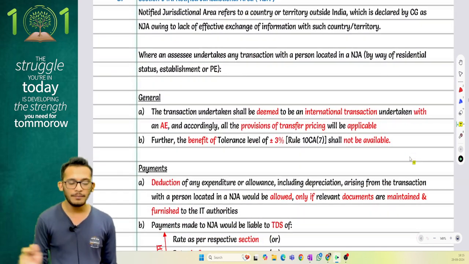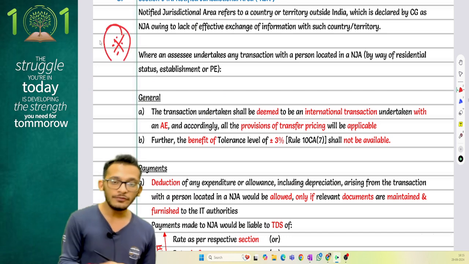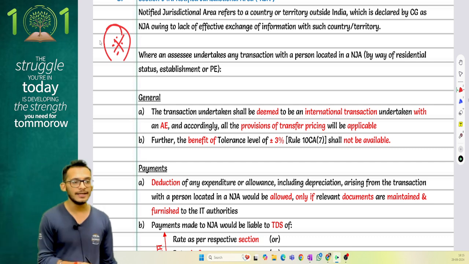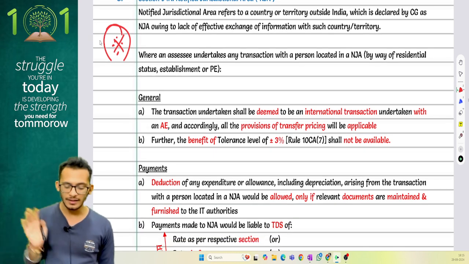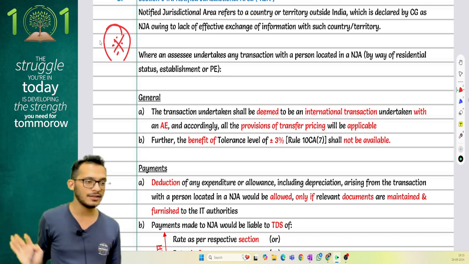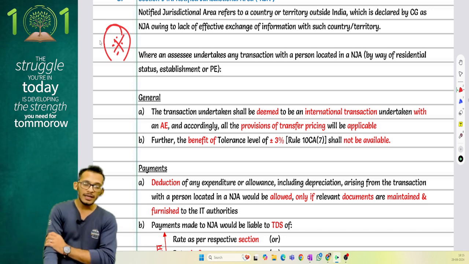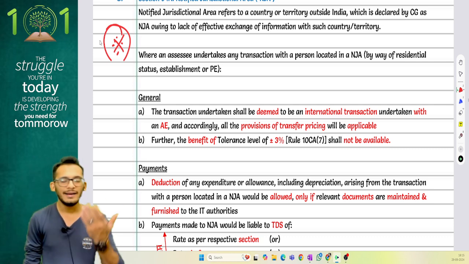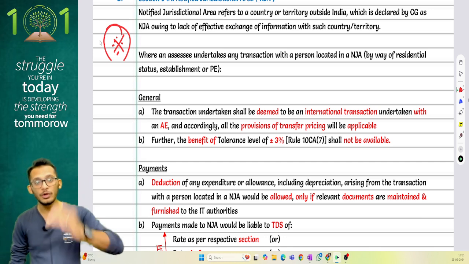Section number 94A, please mark this as important. This has been tested in exams multiple times, where they say that if you enter into a transaction with an NJA, a notified jurisdictional area, the Income Tax Act says all these transactions will be treated as international transactions, even if the other person is not my AE. NJAs are basically tax havens, but tax havens which are notified by CBDT.